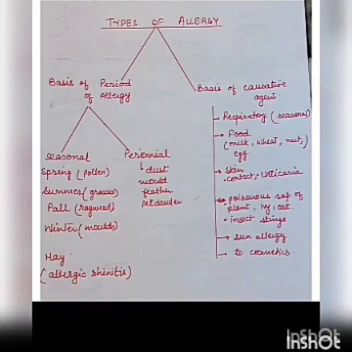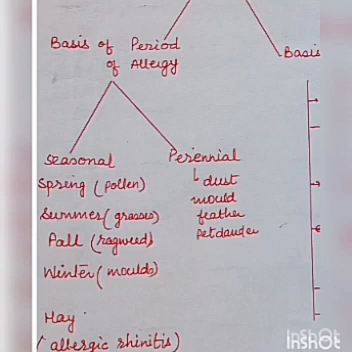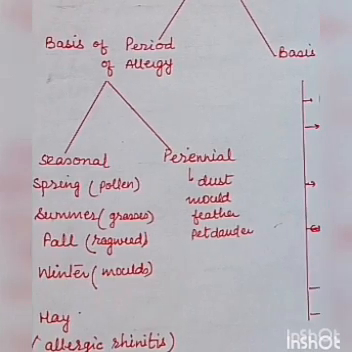Allergy can be grouped into different types on the following basis. On the basis of the period of allergy, the occurrence of the allergy. First is the seasonal allergy, which occurs during a particular season. Like some allergies occur during spring season, that is pollen allergy. Then some occur during summer season, like grass allergy, that is a summer season allergy. Ragweed allergy, fall season. Then winter season, molds allergy. Then hay fever, also known as allergic rhinitis, and this can be seasonal as well as perennial allergy.